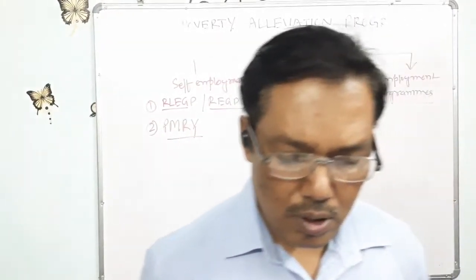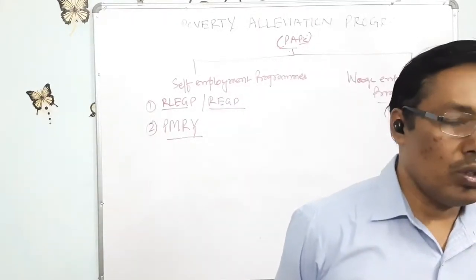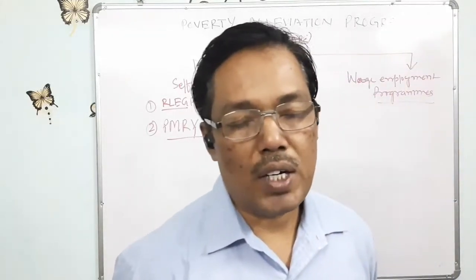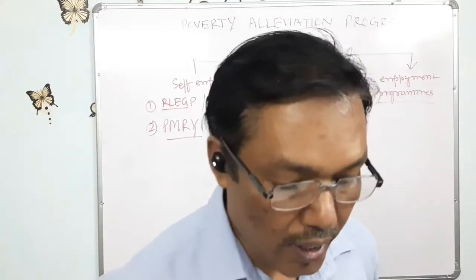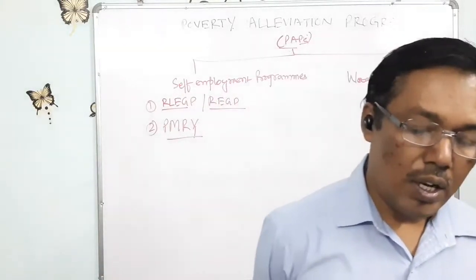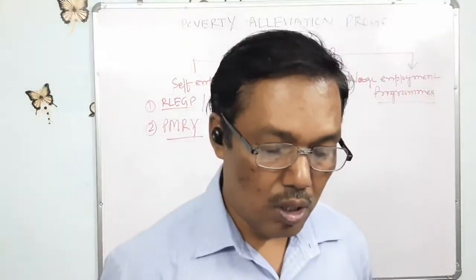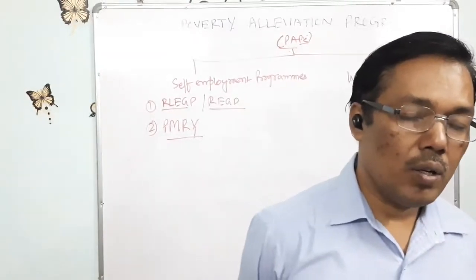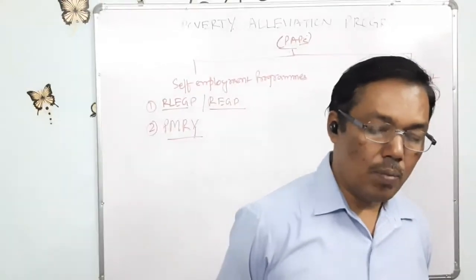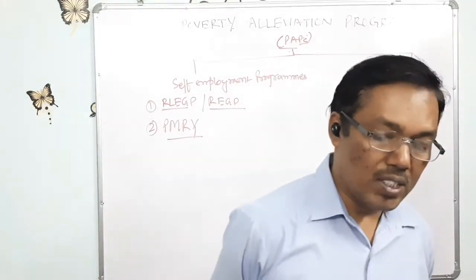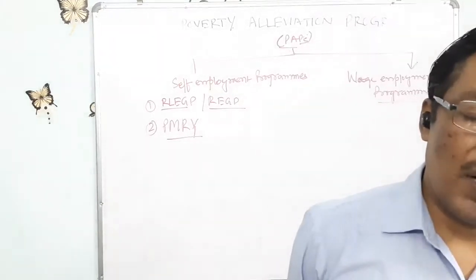the educated unemployed people from lower income group families, in rural areas and urban areas also, will get financial help from the government to set up any kind of industry or enterprise to generate more employment.